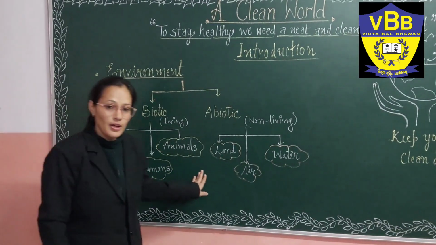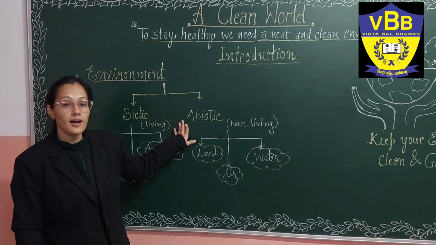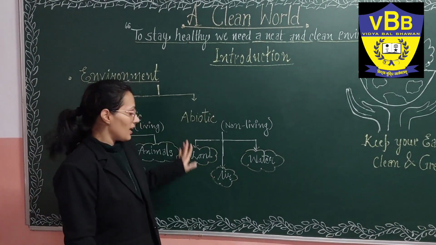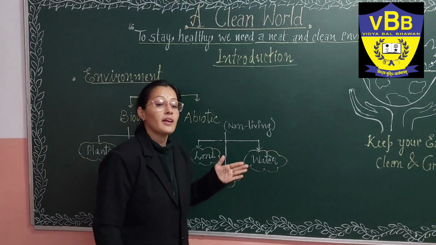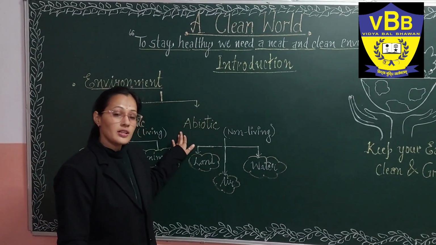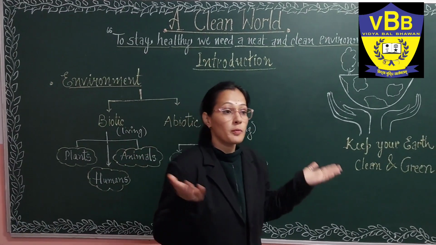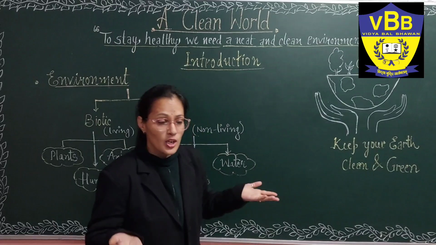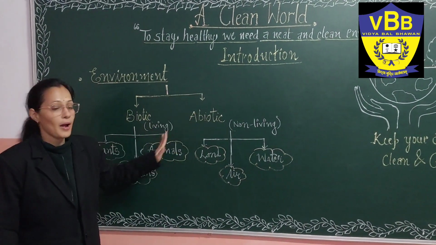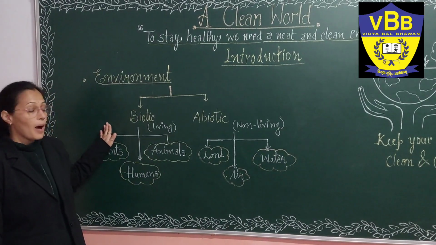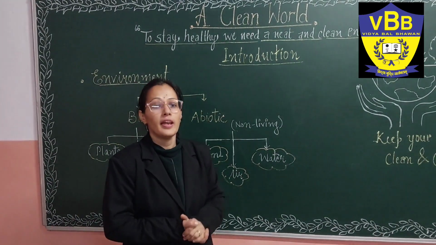And we have abiotic components of the environment. As I told you, the abiotic components are the non-living things like land, air, water. There are so many other abiotic components like our climate and the humidity present in our environment. So both biotic and abiotic components are interlinked with each other.